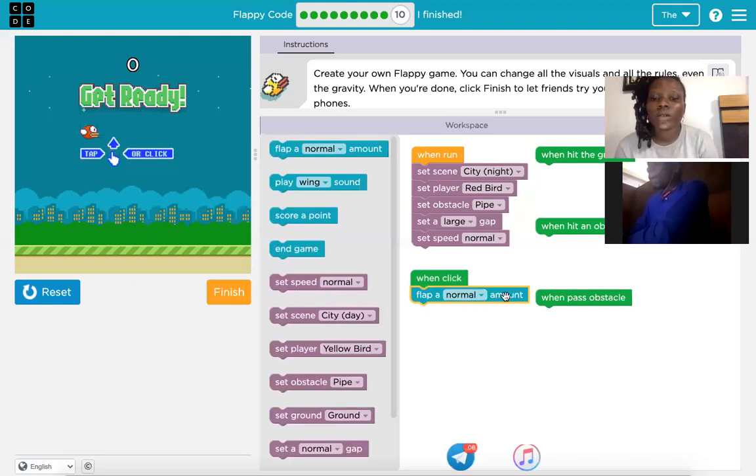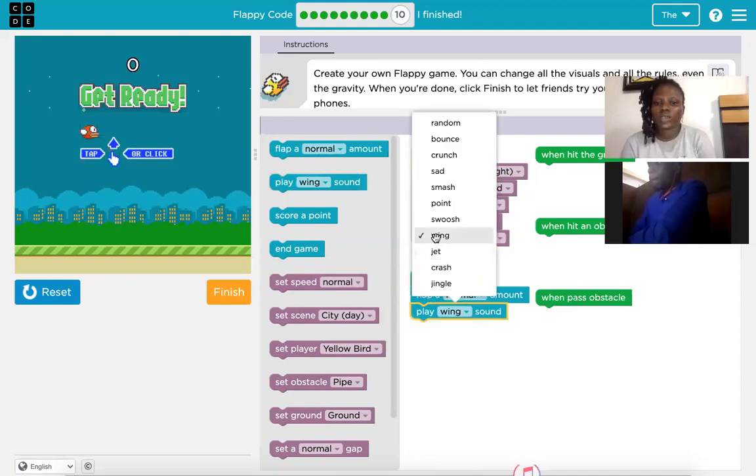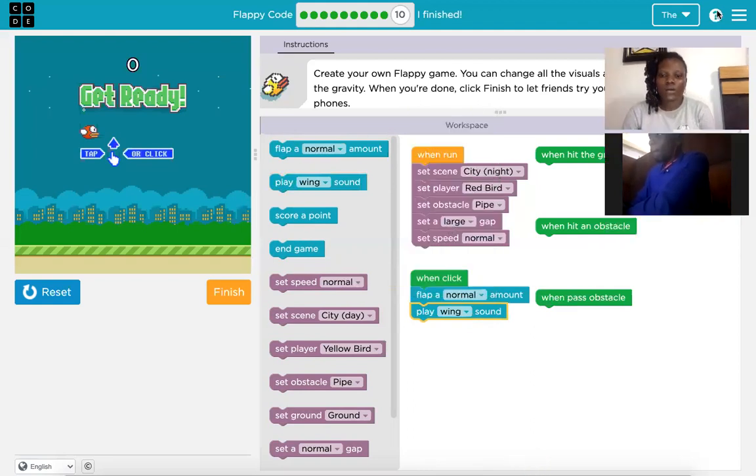Also want to play a sound. Typical games now, when things happen, sounds will be playing in the game. So that's what we want to do here.